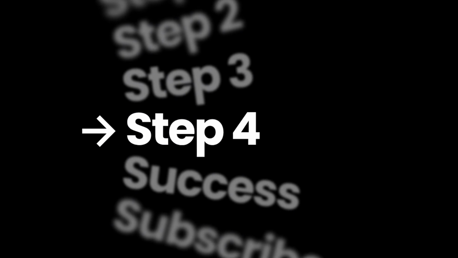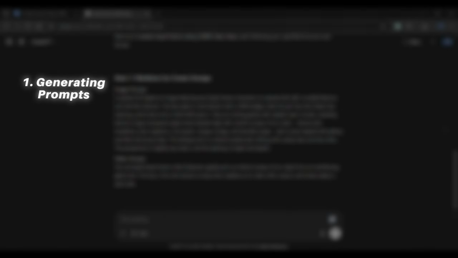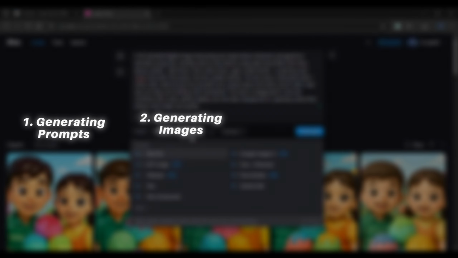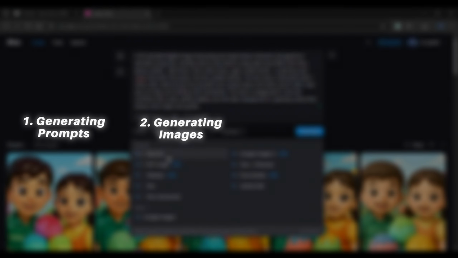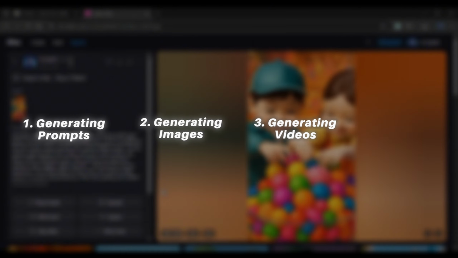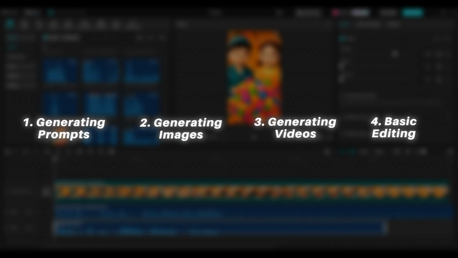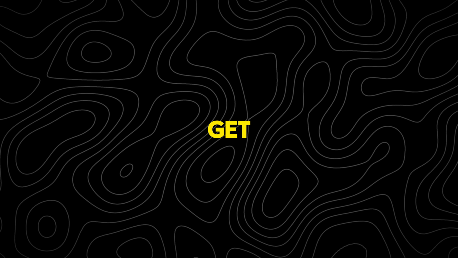Before we dive in, let me quickly break down the process so you know how easy this actually is. First, we'll use ChatGPT to generate super specific prompts. Then, we take those prompts and use an AI tool to generate an image. That same tool also turns that image into a realistic video. Finally, we'll add sound effects and background music to it. Sounds easy, right? Trust me, it is. Now, let's get into the video.